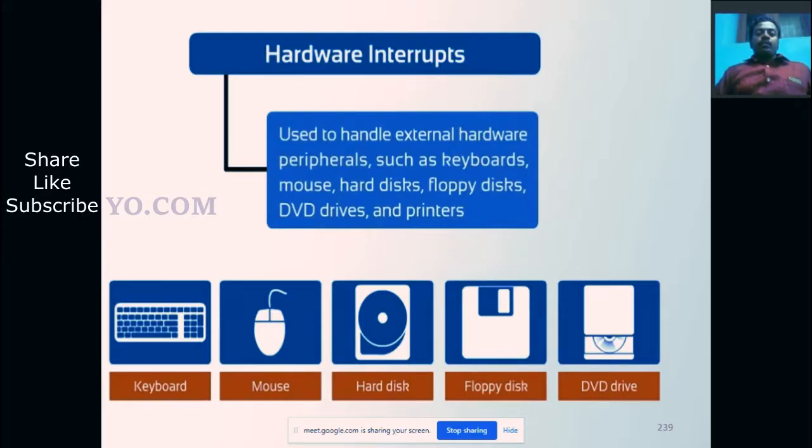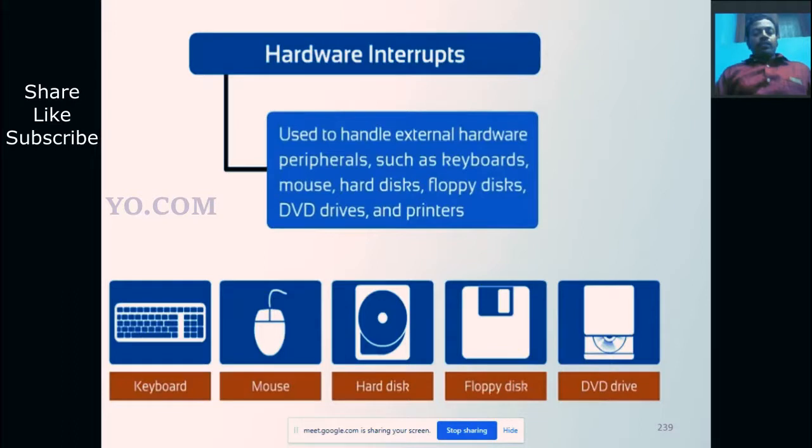For example, you are watching a video on your computer, and while writing to the disk, when the DVD drive completes its operation, it automatically gives a notification on the screen that the process is complete. This is one of the interrupts coming from the DVD drive.